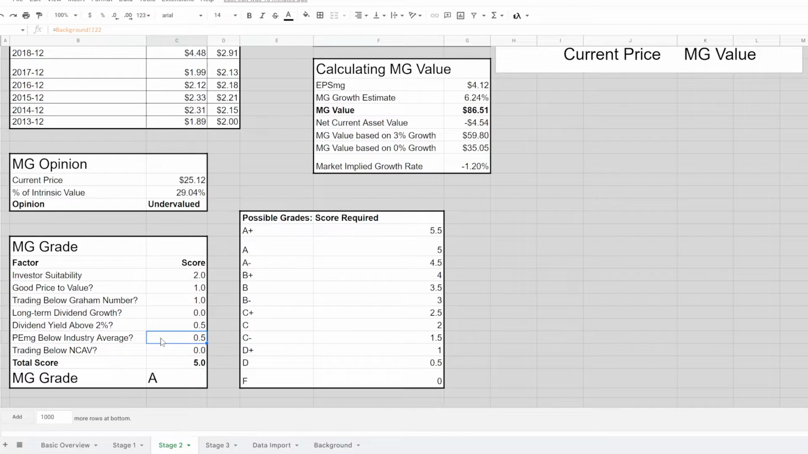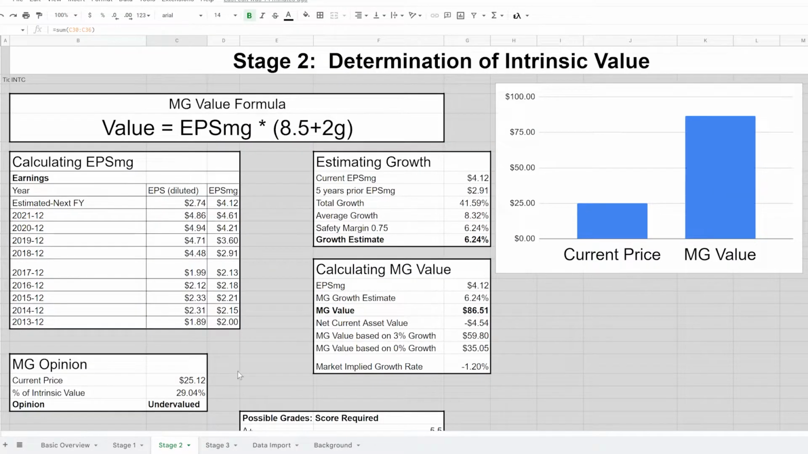PEMG is below its industry average, so another half point there, and it's not trading below the NCAV. So we've got another one. We've had several lately that have a score of 5. That gives it an A grade.